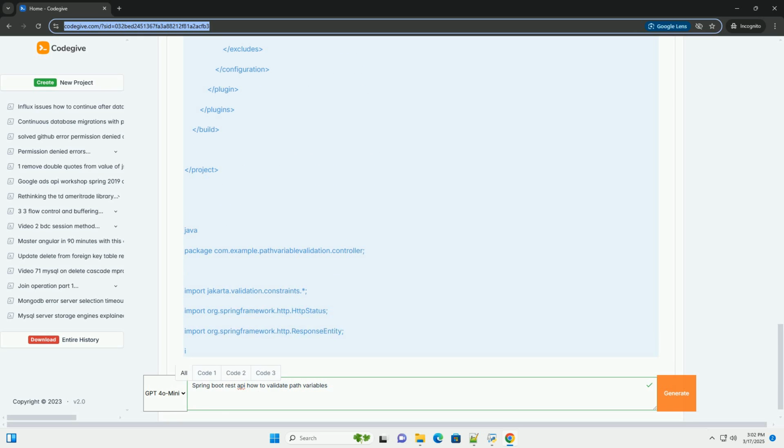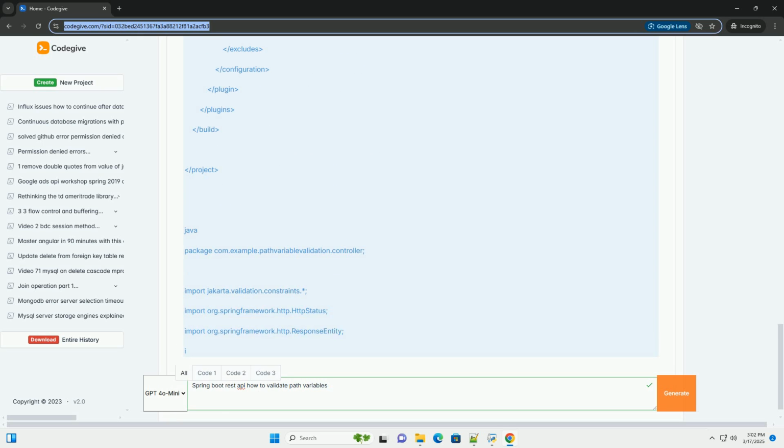@Validated. Crucial, this annotation is essential to activate validation at the controller level for method parameters annotated with validation constraints. Without it, the validation annotations will be ignored. @PathVariable extracts the value from the URL path and binds it to the method parameter. Validation annotations, JSR 303. These annotations define the validation rules for the path variables.